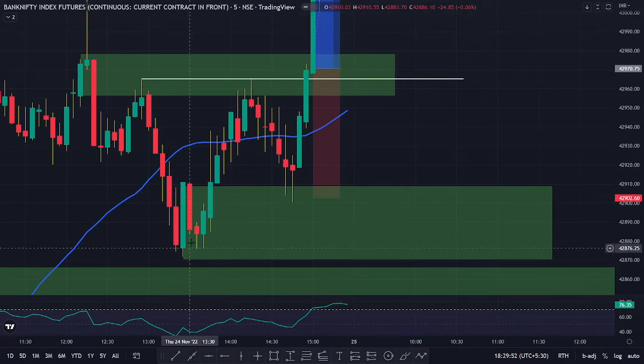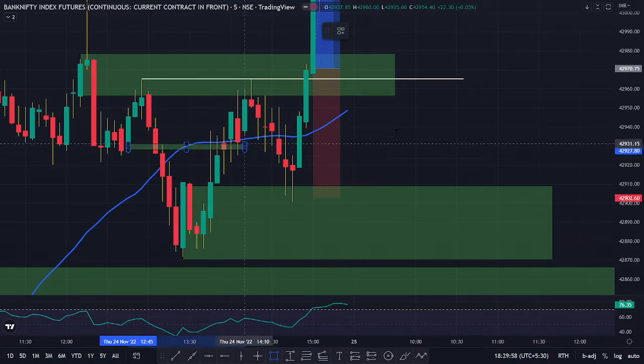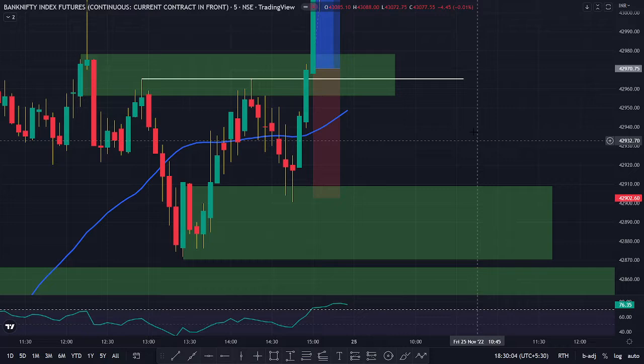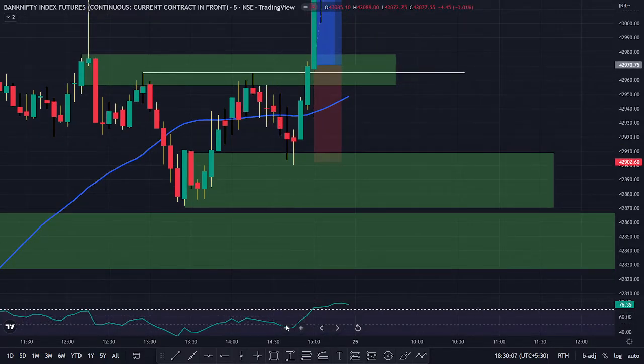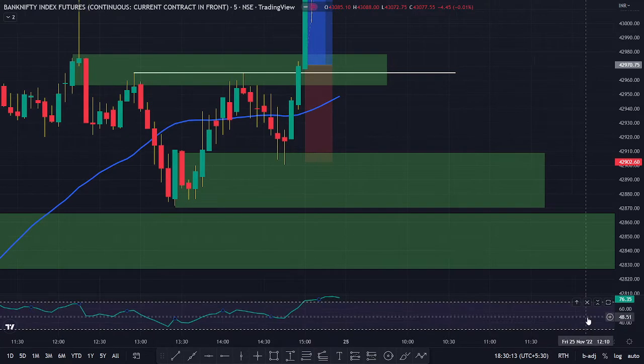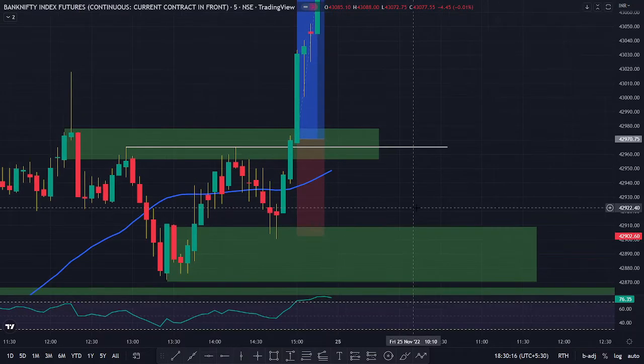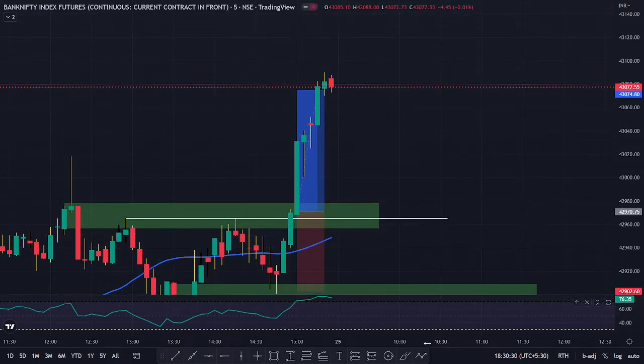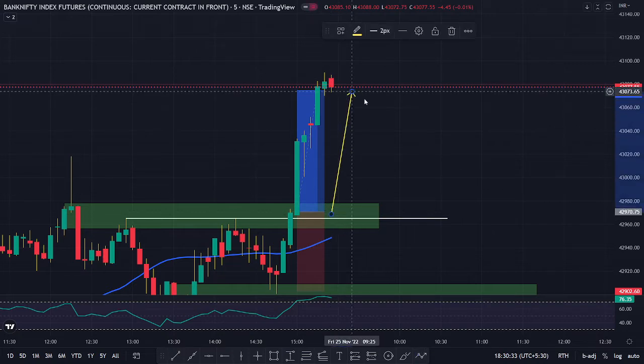Fortunately, the market created a swing high here and simultaneously a swing low here, tapped this order block for us, tapped the upper order block for us, had a massive price rejection to the downside. If you notice the RSI, it just went somewhat into this middle band, not into the lower band or the upper band, somewhere near the middle band between the 47 to 50 area. So I knew that the trend was going to continue. If this RSI had broken below the 40 level, I would have waited. But the RSI didn't break below this 40 level. So immediately after these two candles, I took this trade and boom, the market had a massive push to the upside.